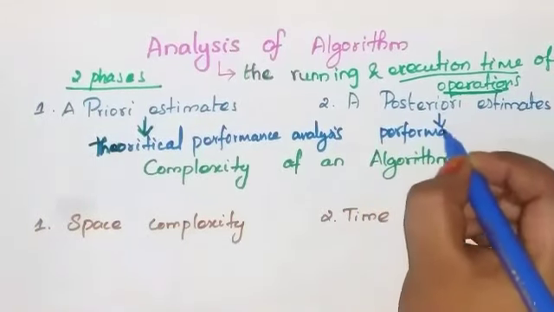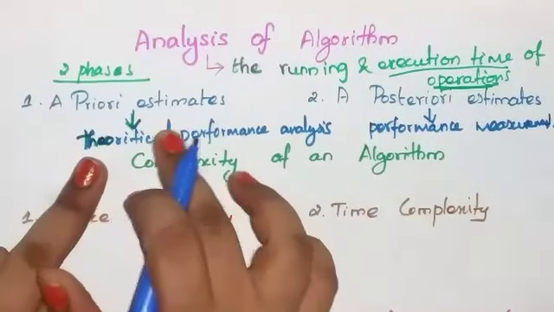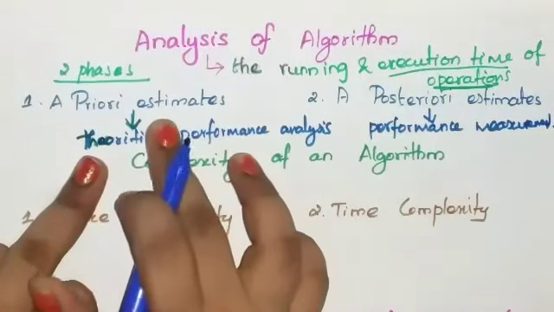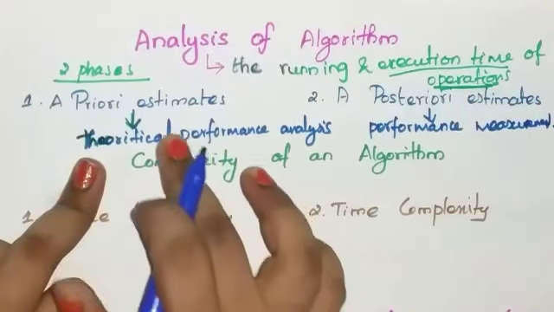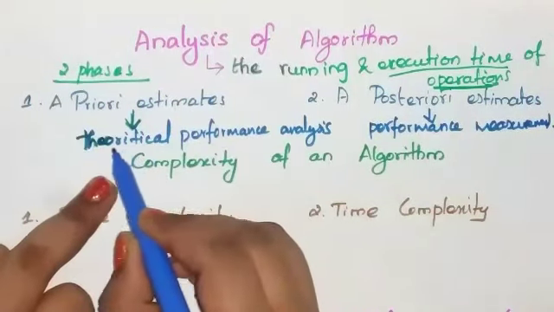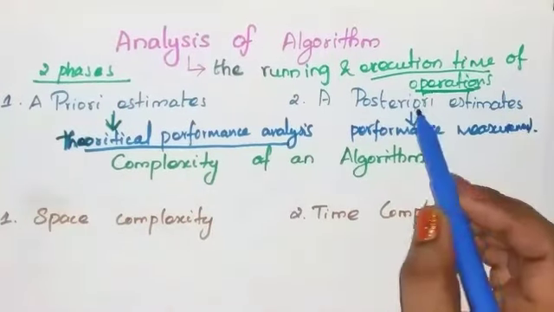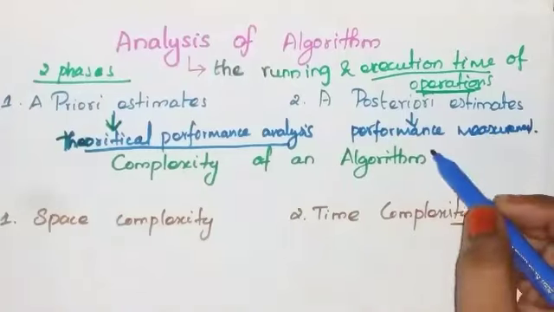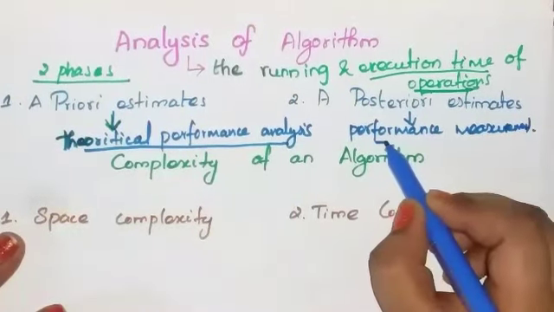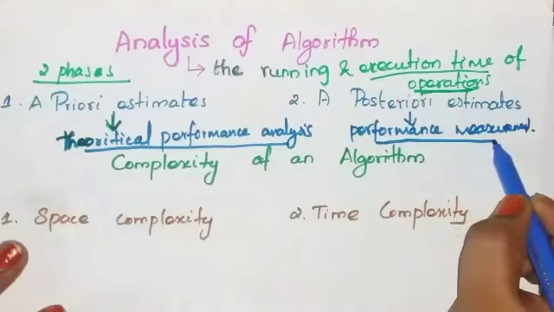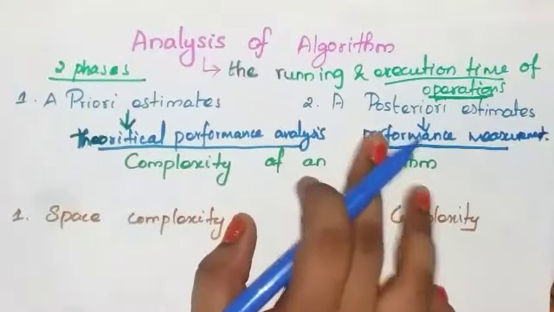In a priori estimate, the efficiency of an algorithm is measured by assuming external factors, because it is a theoretical performance analysis. But in a posteriori estimate, running time and algorithm executions are collected, so it is called performance measurement. So this is called analysis of algorithm.